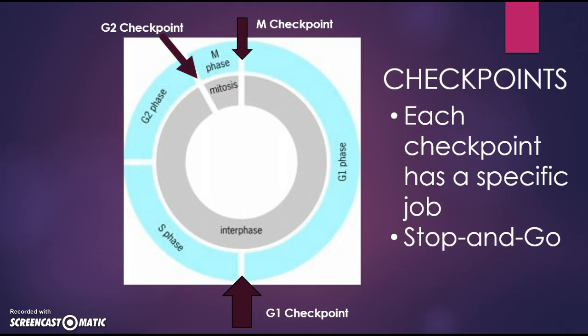The G1 checkpoint is passed only when the cell has been stimulated by the appropriate growth factors, which are proteins released by certain cells that stimulate other cell growth. The G2 checkpoint is reviewing any damage made by DNA replication. The G2 checkpoint also sees if enough MPF, which we will talk about later, is produced. The final checkpoint, the M checkpoint, makes sure that the mitotic spindles or microtubules are properly attached to the connectors.